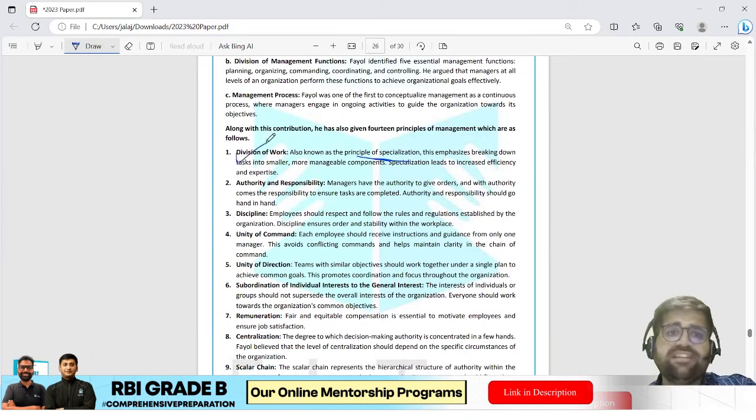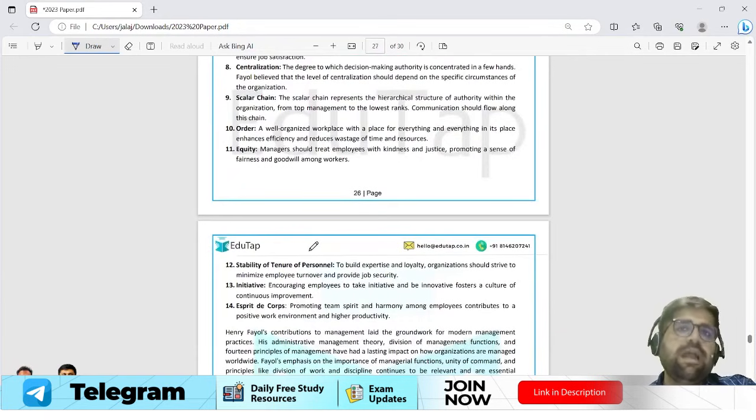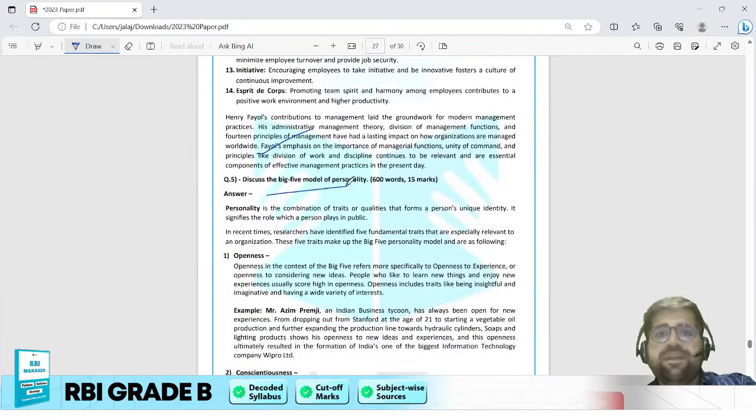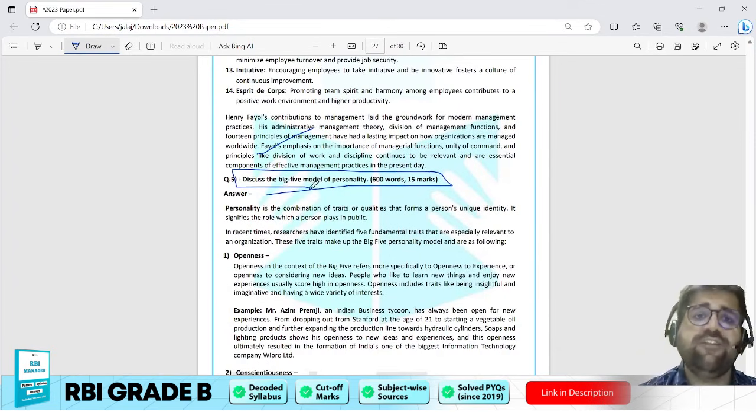Because if you go on explaining each and every point, then definitely your word limit will come into an issue. Again, give proper conclusion to it. Discuss Big Five personality model. This was also discussed in your FLTs, which we have provided.